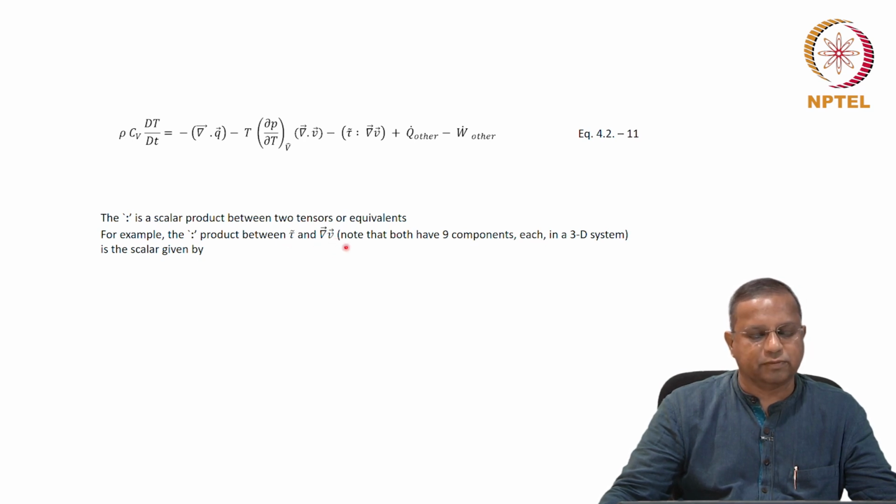We know this, right? Now, if you take the scalar product between these two, then it is nothing but term by term multiplication.